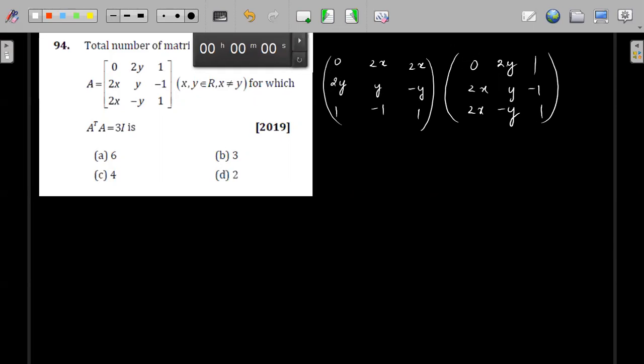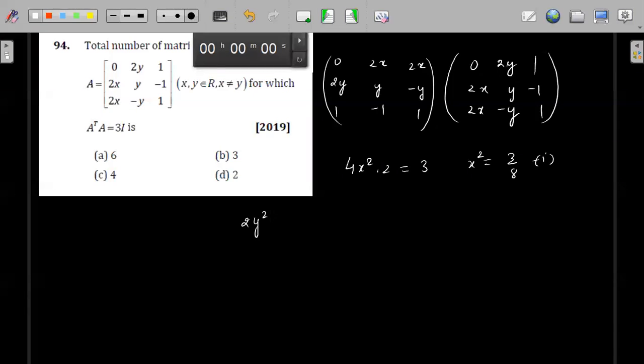So this is 0 into 2x square, so this is total 4x square into 2, equals 4x square plus 4x square equals 3. So that means we'll get x square equals 3 by 8. This is the first equation which I will get. Second, I can write this into this into this. This will get 0. Third one, this into this into this. This will get 0. Let's see. B1 means A22. I will check 2y into 2y.